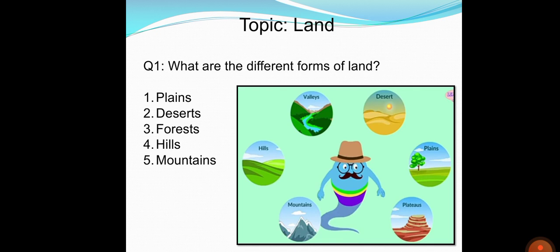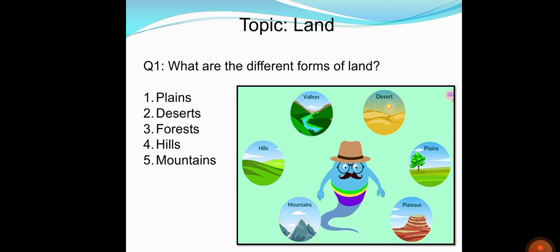Question number 1. What are the different forms of land? As we have already discussed, due to the different physical features of land, it is divided into different forms. It takes different shapes, due to which it is divided into different forms. And what are those forms, students? They include plains, which are the flat areas of land, and most of the living things, most human beings and even animals, live on plains.